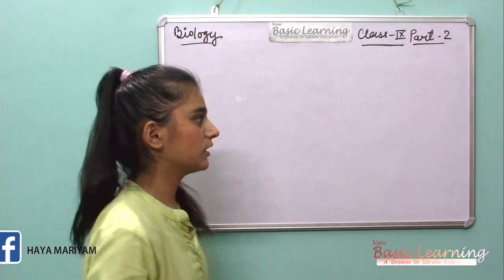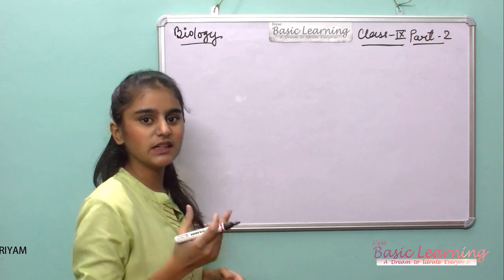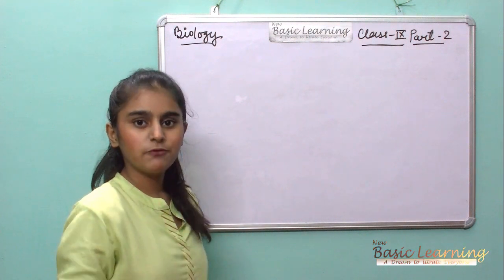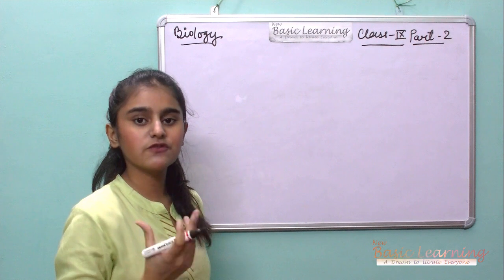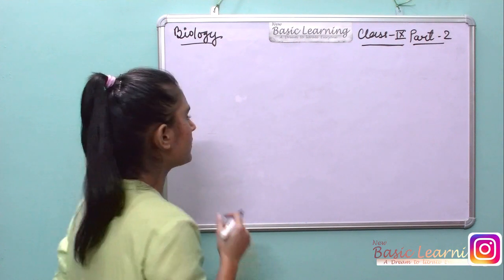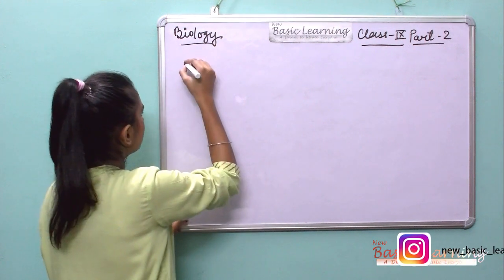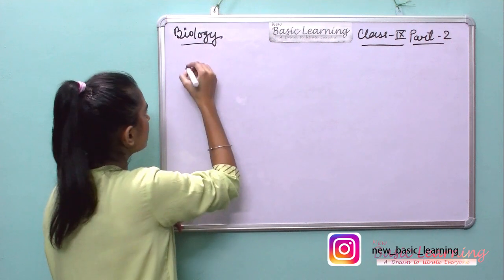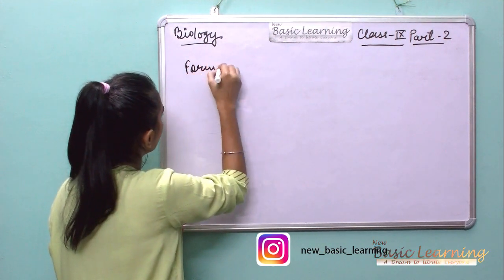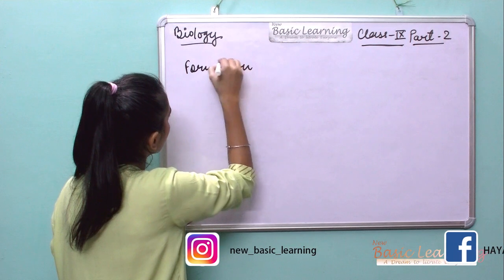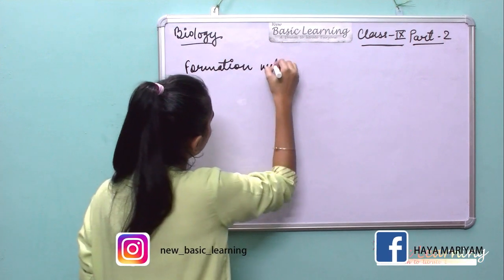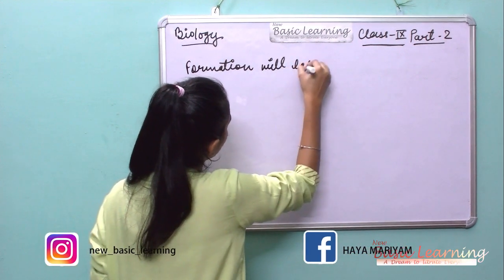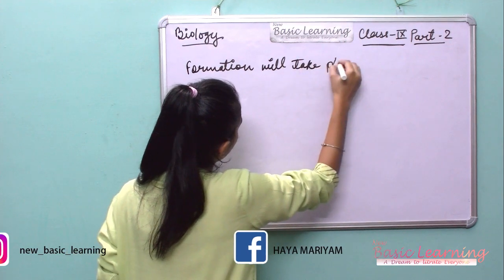Next is about the conditions. There are some conditions so that the germination formation can take place. These are the conditions we will study first.